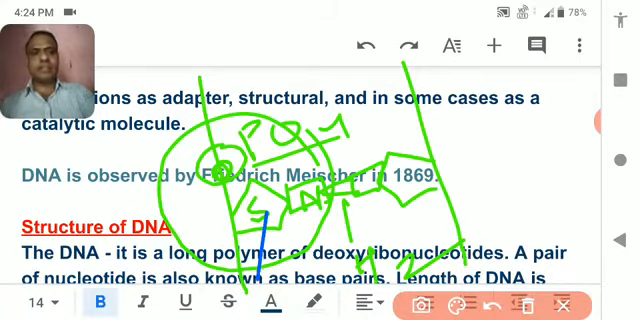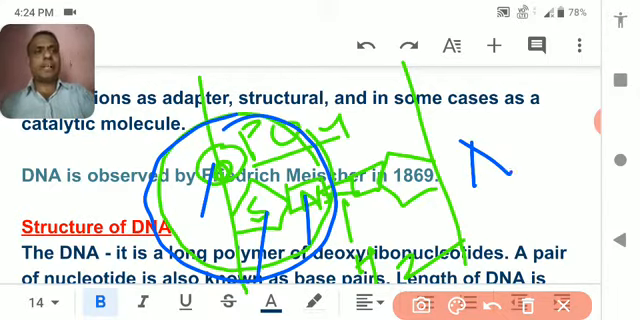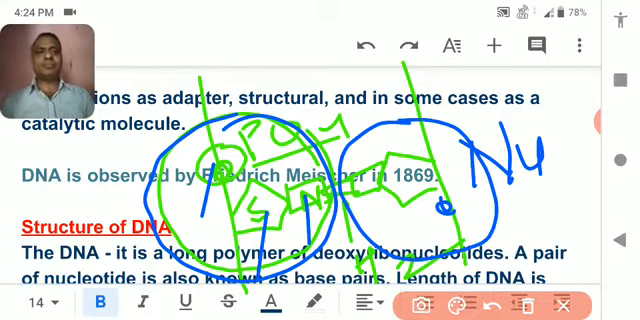This is a pentose sugar, this is a nitrogen base, and this is the phosphate or phosphoric acid. So three things together form a nucleotide. Opposite to that, it has another nucleotide, a complementary nucleotide. So it is a helix.